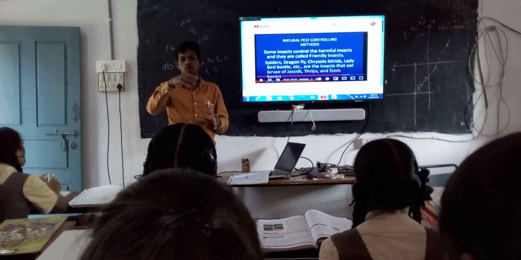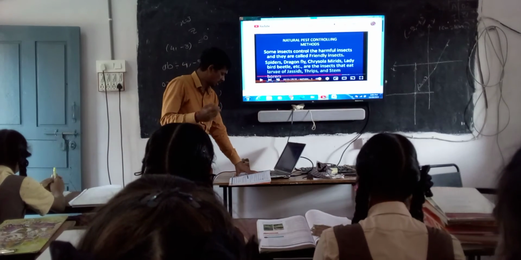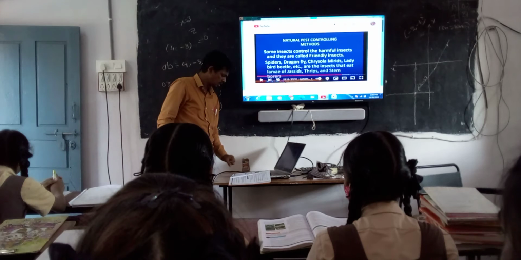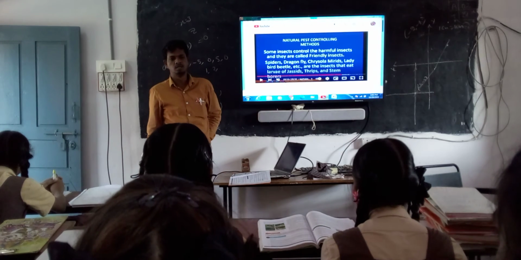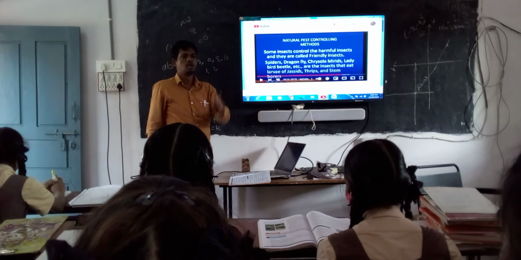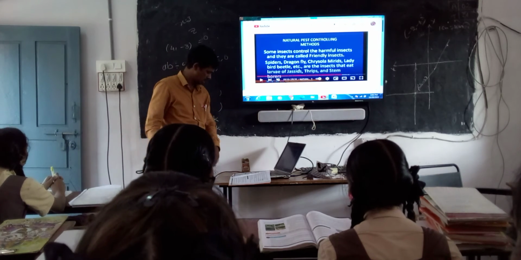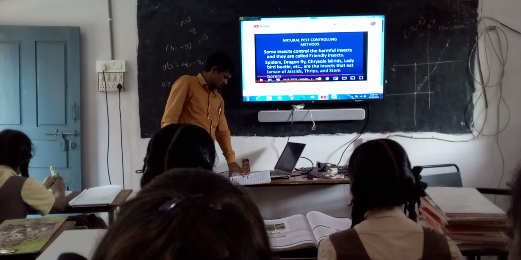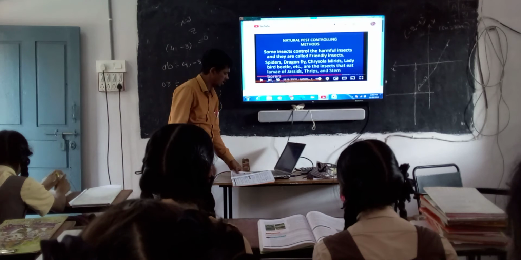In this way, different types of harmful insects are controlled by these other creatures. These are all capable of destroying pests like stem borers, tobacco caterpillar, etc. These useful insects control pests by eating other insects. So here, predatory insects means biological control by natural enemies.